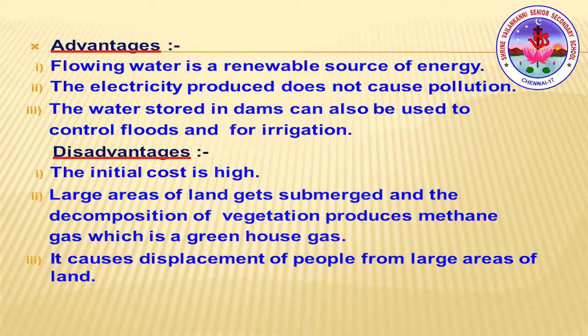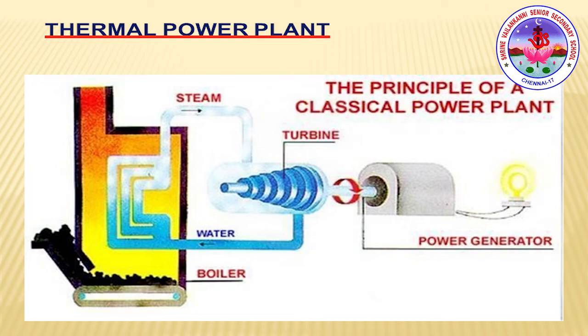The disadvantages of the hydropower plant: the initial cost is too high, right? And large areas of land get submerged, and the decomposition of the vegetation produces methane gas, which adds to the greenhouse effect. Also, the displacement of people from the large areas of land will cause loss of people's habitation.